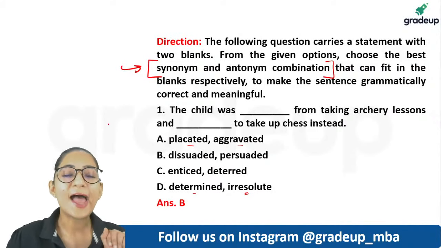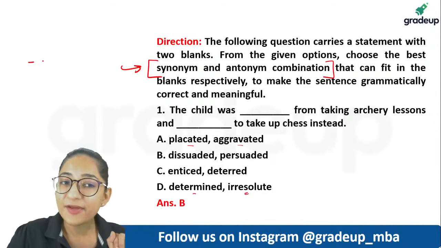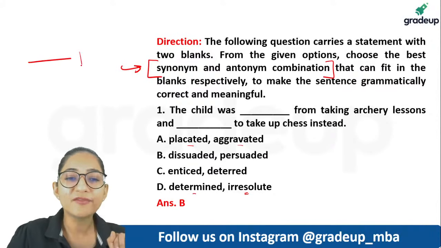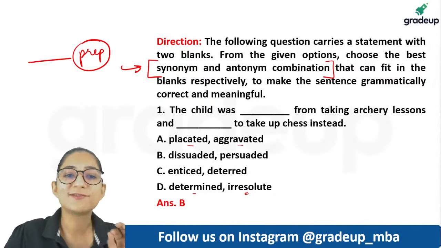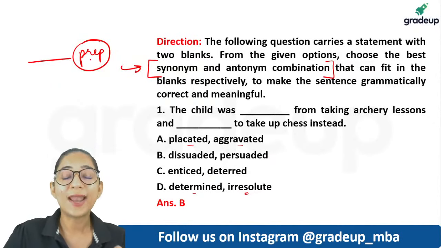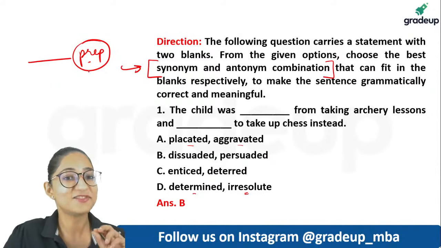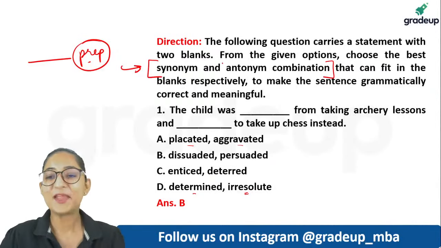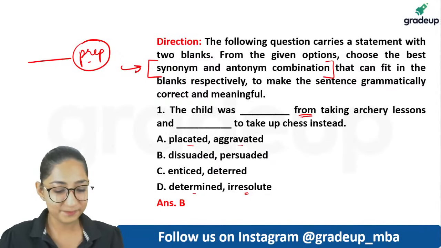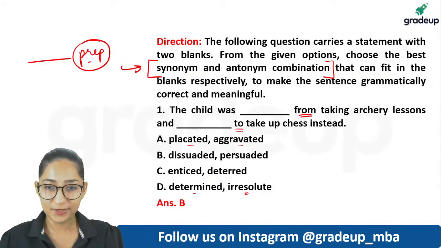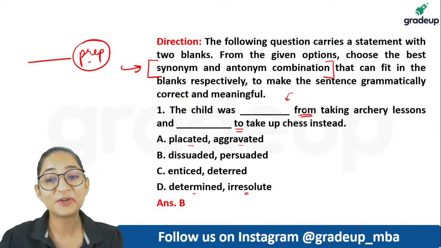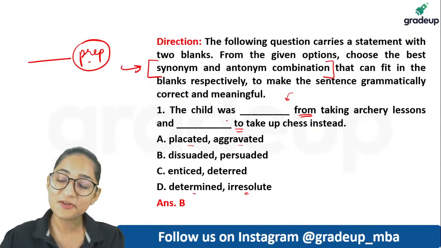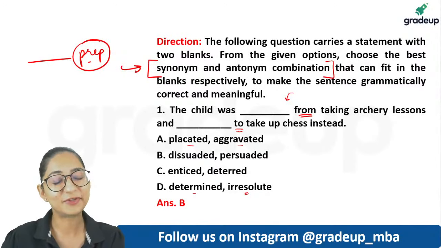Apart from that, guys, I have told you earlier as well that whenever you have a blank and you have a preposition here, please pay a lot of attention to this preposition, because whatever word you choose has to align well with this preposition. It has to make sense with the preposition. So notice here we have from, here we have to. So whatever word we choose for the first blank has to align with from. Whatever word we choose for the second blank has to align with the word to.